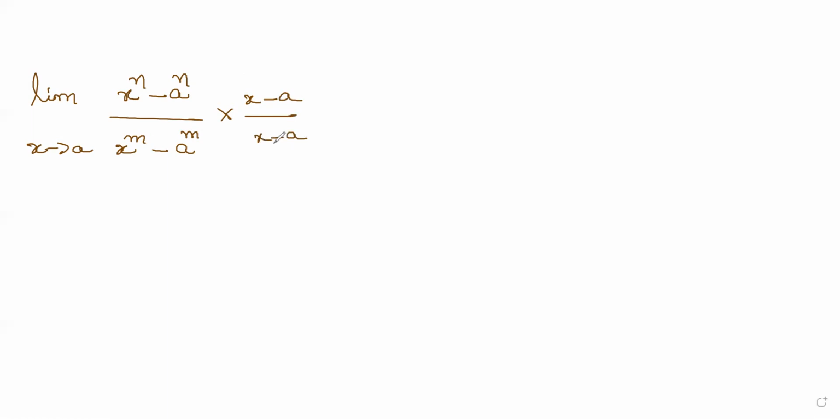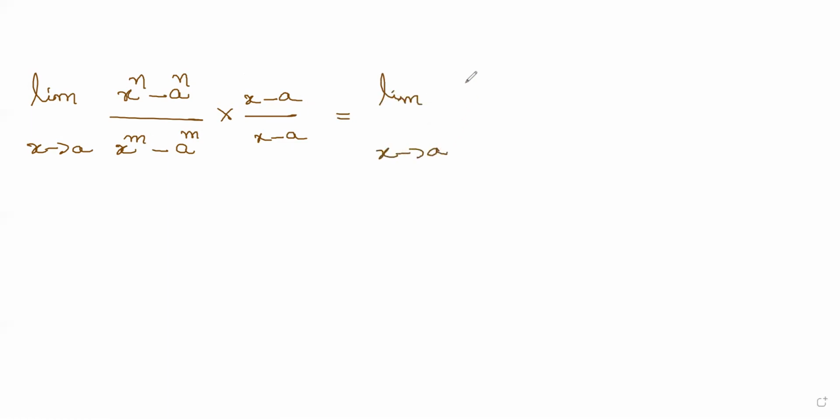Now the same logic will apply to solve this problem. Limit x tends to a, x power n minus a power n divided by x power m minus a power m. Now what I do is cleverly multiply and divide with x minus a. Now see what happens.